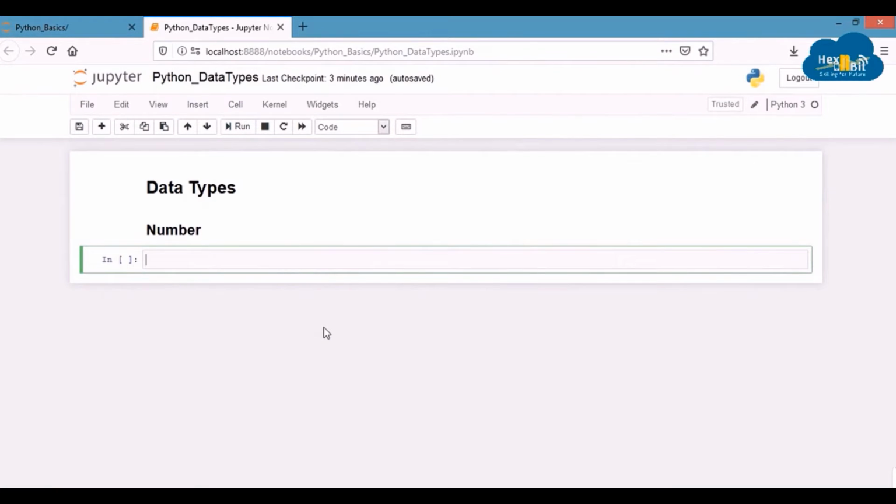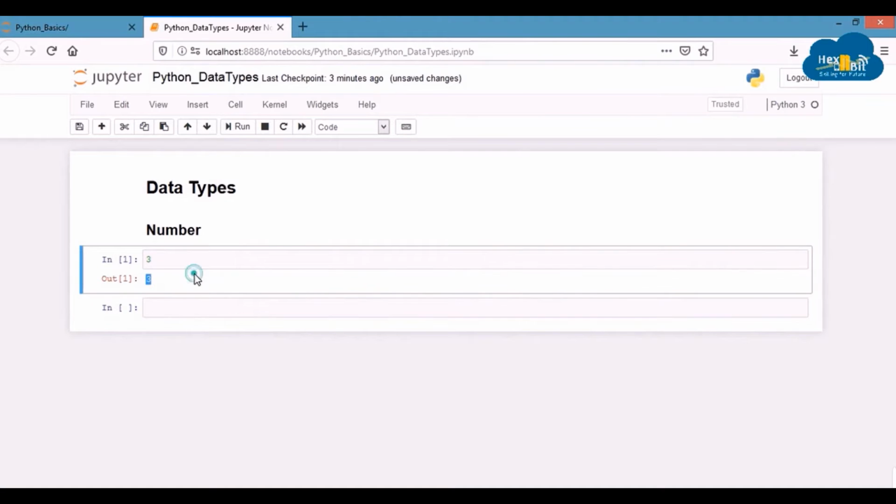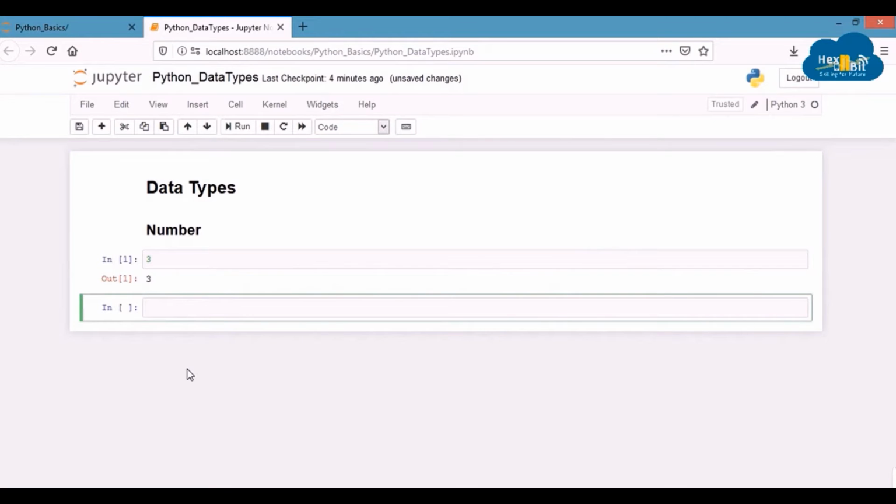Let's enter an integer number in our cell, say 3, and run it. The interpreter will echo the same number, as you can see. But officially, if you want to print anything, the actual way to do so is to enclose it within the print statement. So let's try that.